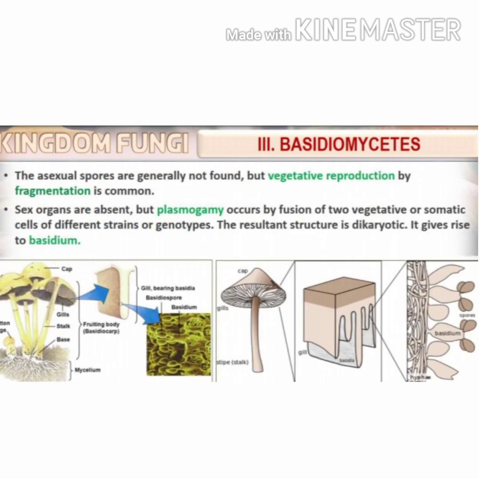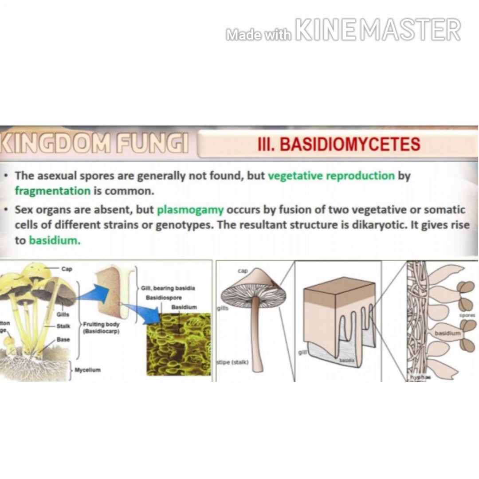Asexual spores of Basidiomycetes are generally not found, but vegetative reproduction is present, which is by means of fragmentation. Sex organs are absent, but plasmogamy, that means the fusion of cytoplasm, occurs between 2 vegetative or somatic cells of different strains or genotypes. And the resultant structure is a dikaryotic one.